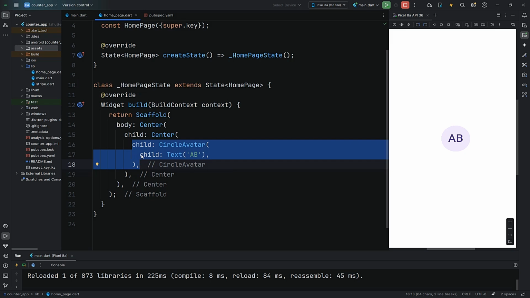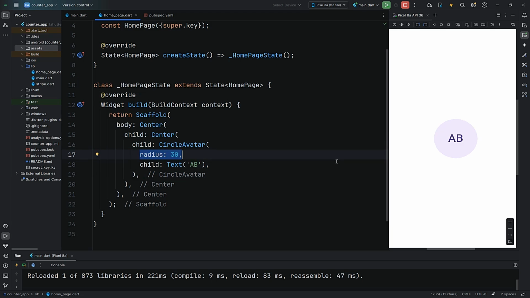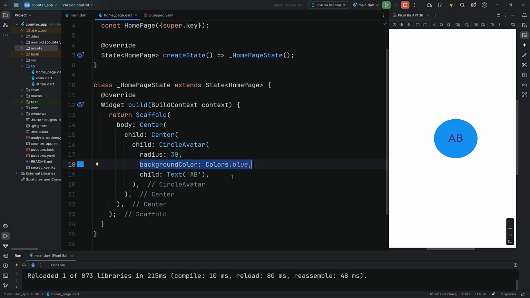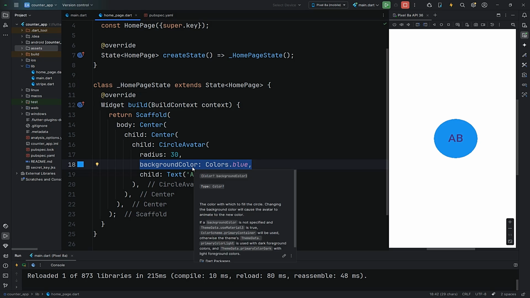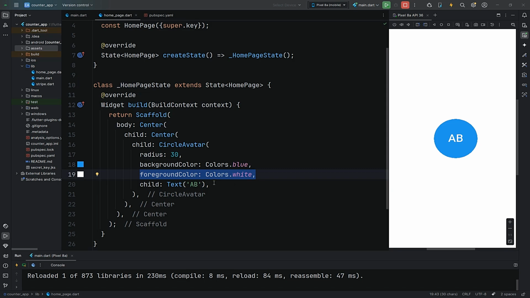I am only using the child property and this will show a circle with the letters A and B inside. You can control the size of the CircleAvatar using the radius property. Using the backgroundColor property, you can also customize the background color of the CircleAvatar. The foregroundColor property changes the foreground color, and you can see in the output the text color is changed.